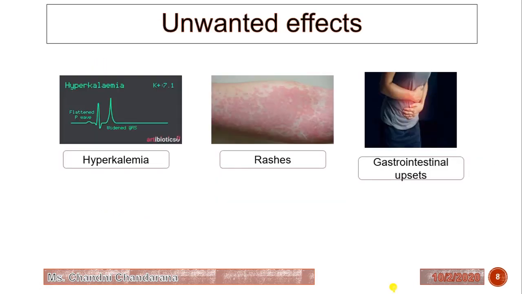Now we will see the unwanted effects. Obviously it will produce hyperkalemia because it will spare the potassium, so it will increase the level of potassium. Then skin rashes and gastrointestinal upsets. These are the side effects of potassium sparing diuretics.